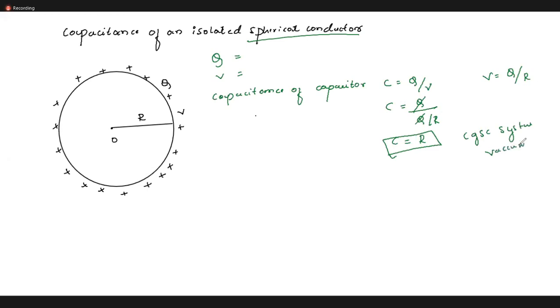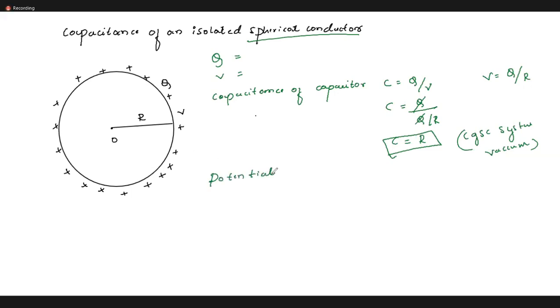If it is in a vacuum, whatever the capacitance of the spherical capacitor you are getting is equal to the radius. Okay, so let me write here. What is the potential due to a point charge?